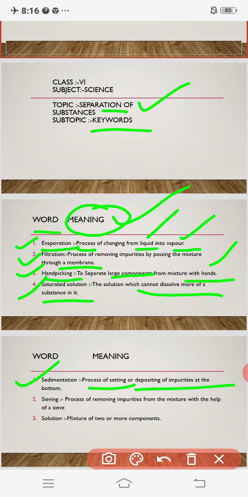Okay. So now the next process is sieving. What is sieving? The process of removing impurities from the mixture with the help of a sieve. This process is generally seen when your mother cooks chapati for you.